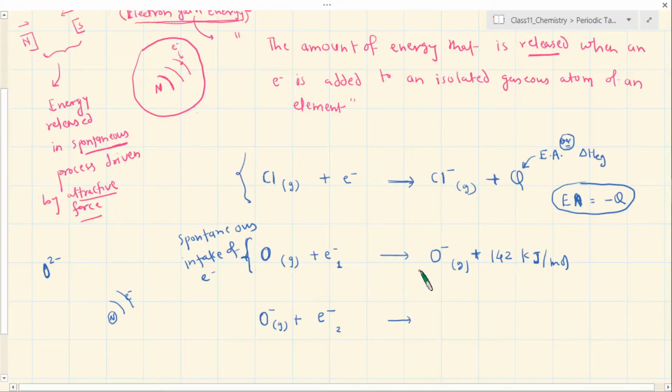So to get into the system, it must overcome this repulsion, and you must force the electron to cross this barrier or repulsive force, and you do this basically by providing energy. So the second electron's acceptance in oxygen actually happens only with the intake of energy.